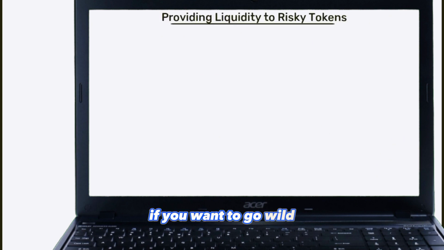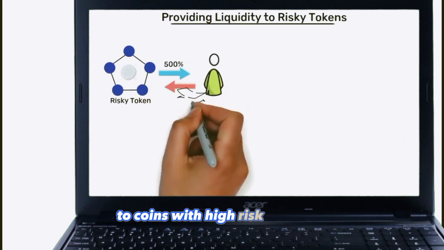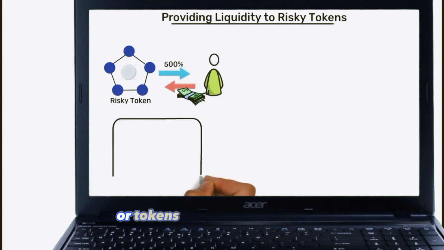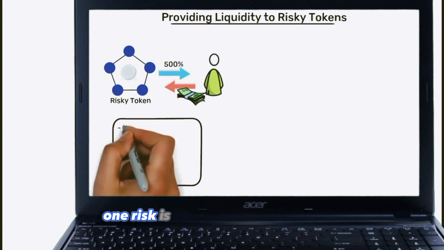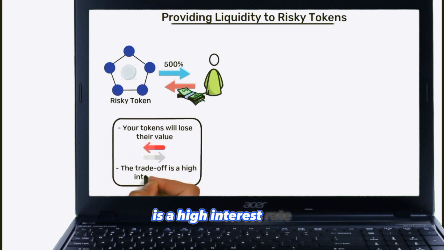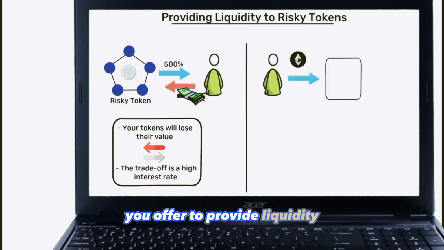If you want to go wild and reap really high rewards like 500%, you can provide liquidity to coins with high risk potential. Most people receive high rewards for accepting high-risk tokens or tokens with lots of potential. One risk is that your tokens will lose their value. On the upside, the trade-off is a high interest rate, but you're exposed to something called impermanent loss in the event you provide liquidity.